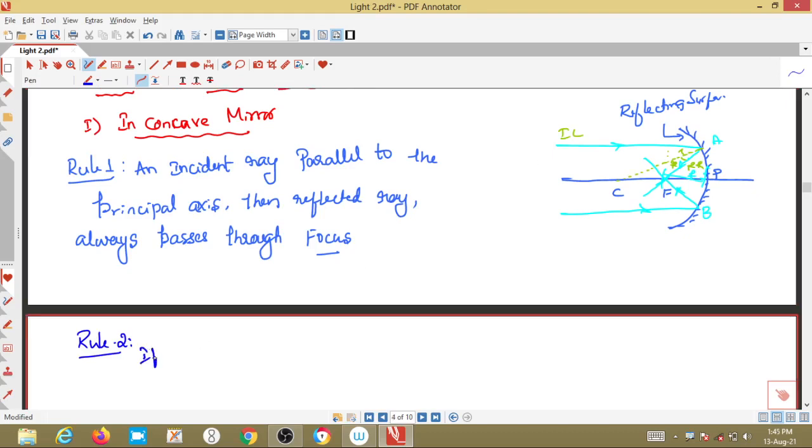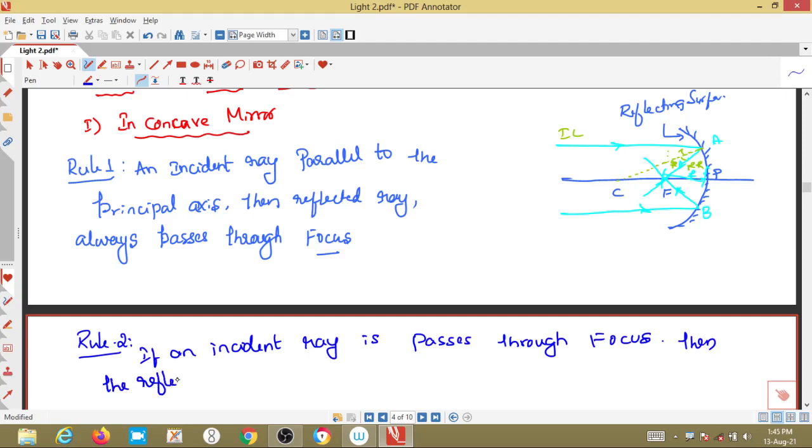Rule number 2: if an incident ray passes through the focus, then the reflected ray is parallel to the principal axis. It is parallel to the principal axis.